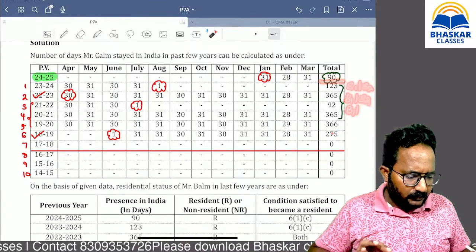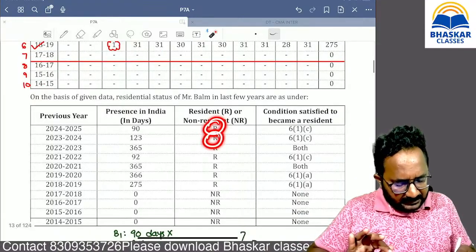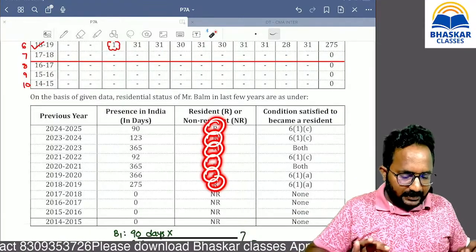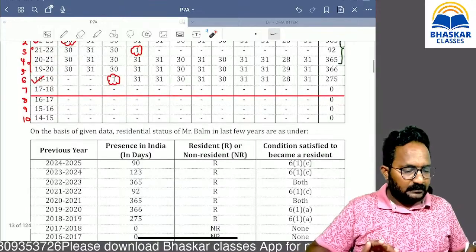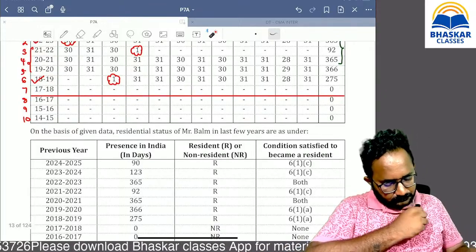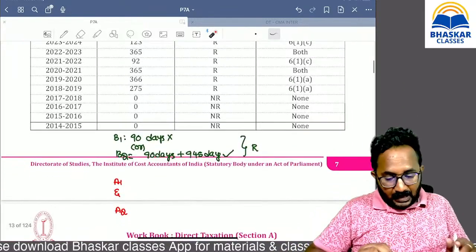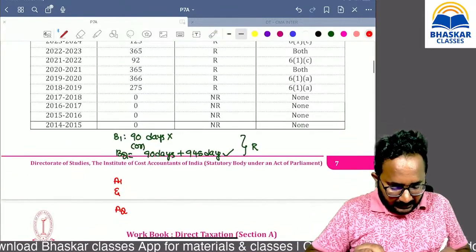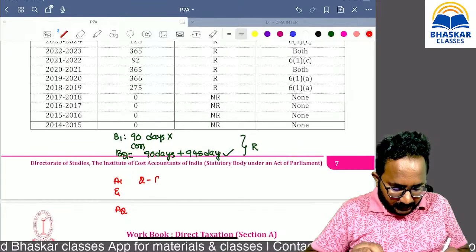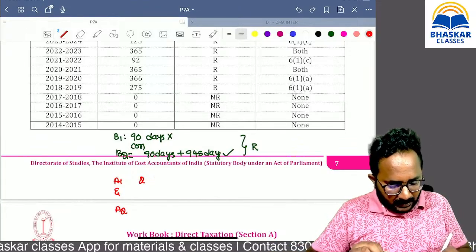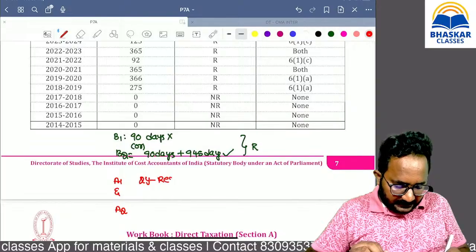For every year if you verify, definitely you will get the resident answer for more years, ma. So definitely you will get the answer as resident for at least 2 years. So that is satisfied.